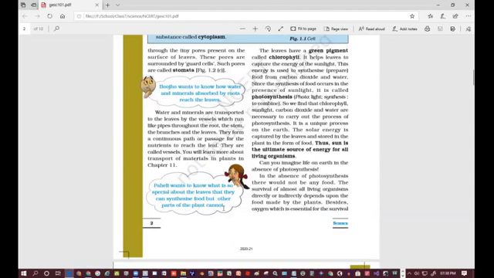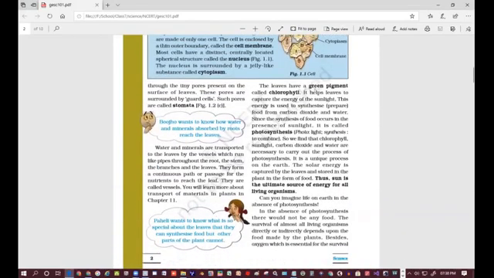It helps leaves to capture the energy of the sunlight. So energy from the sunlight is captured by chlorophyll. This energy is used to synthesize or prepare food from carbon dioxide and water. It uses carbon dioxide, that is a gas, and water that comes from the root or atmosphere, mostly from the root, as we water the plants. It goes through the vessels to the root, from the root to the leaves.